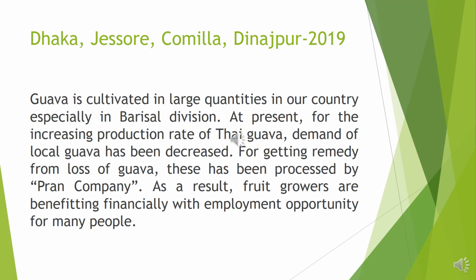This is the stem from Dhaka, Jashore, Cumilla, Dinajpur Board 2019. Here is the stem. Guava is cultivated in large quantities in our country, especially in Boishal division. At present, due to the increasing production rate of Thai guava, demand for local guava has decreased. For getting a remedy from the loss of guava, it has been processed by Tran Company. As a result, fruit growers are benefiting financially, with employment opportunity for many people.